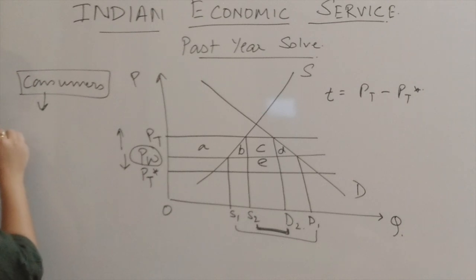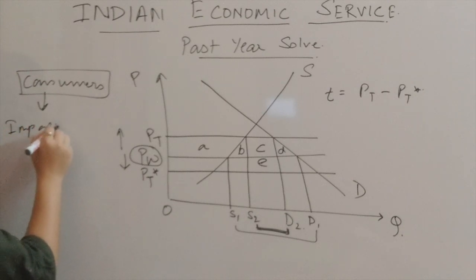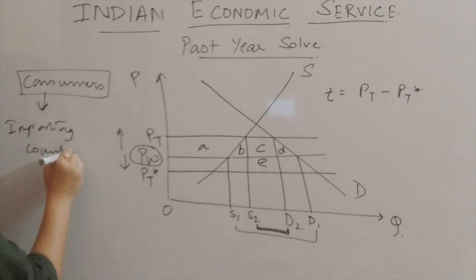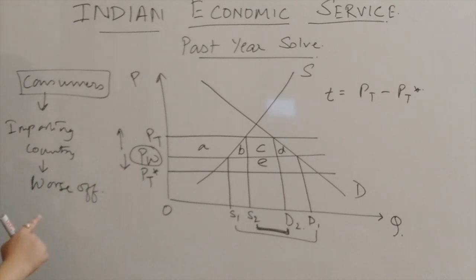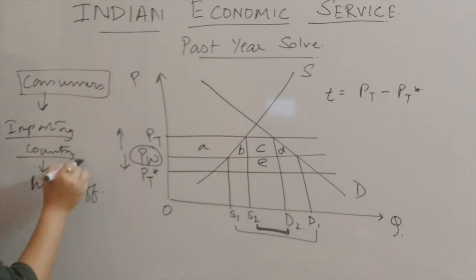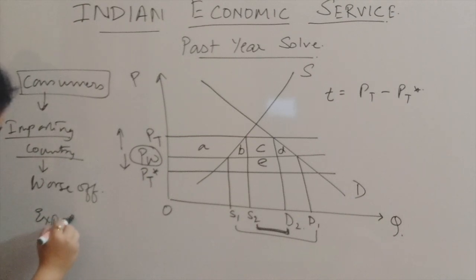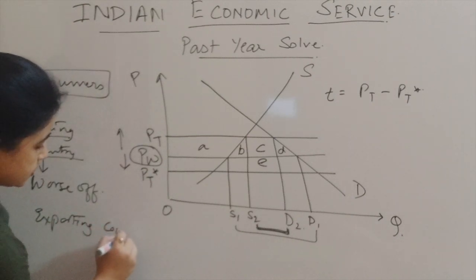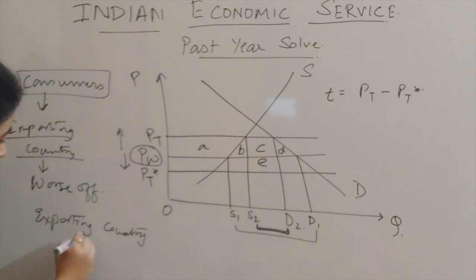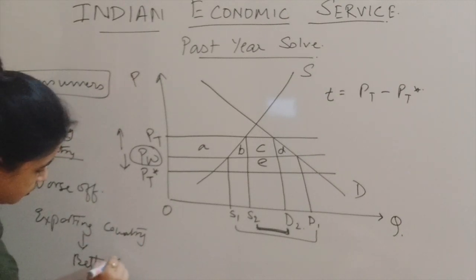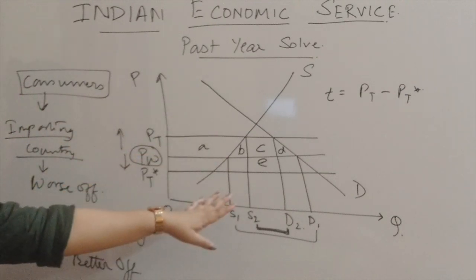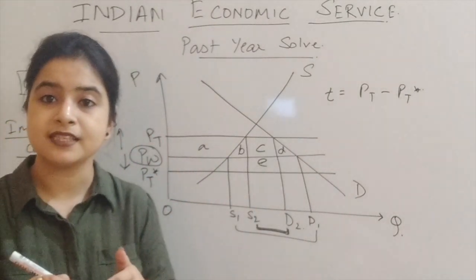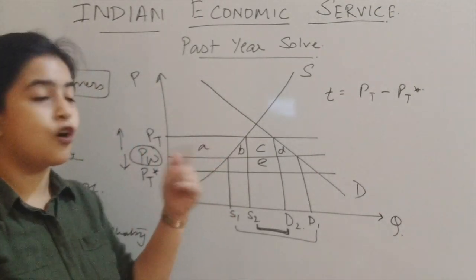So talking about consumers, for the importing country, they are worse off, and for the exporting country, they are better off, right? So this is how the consumer group is dealing with the tariff. Now let's come and discuss the effect of tariff on the producers.